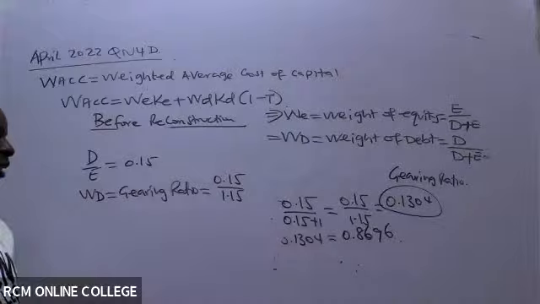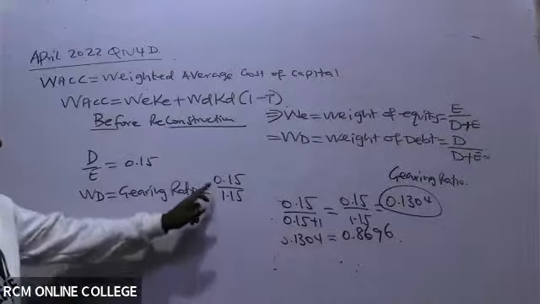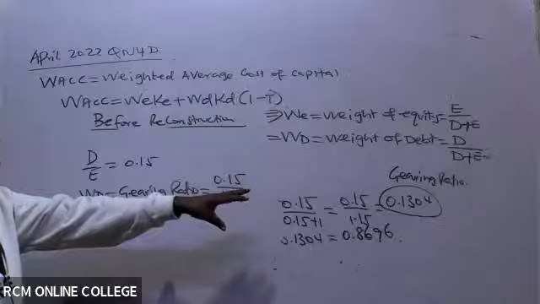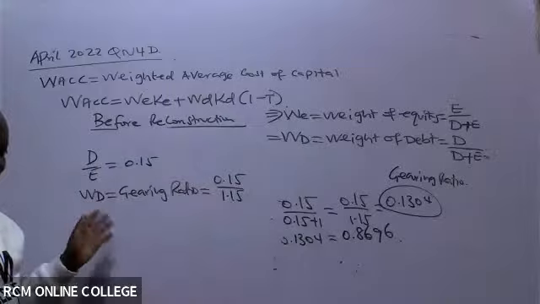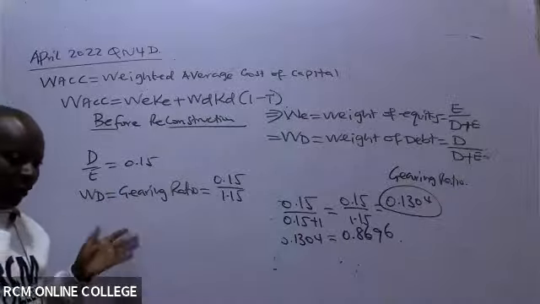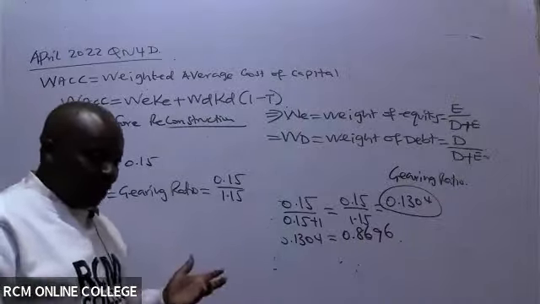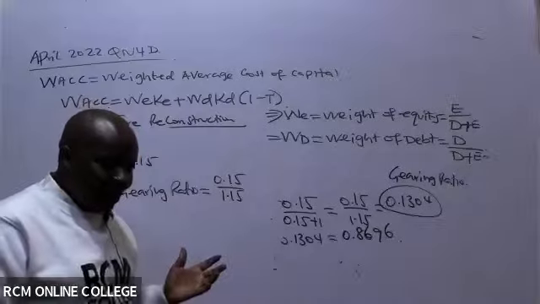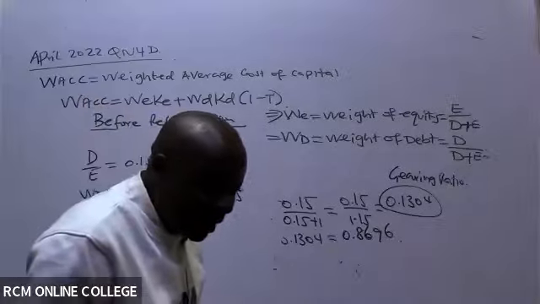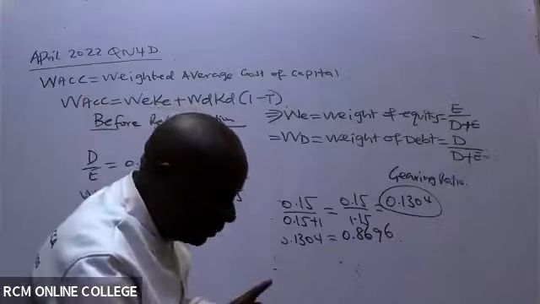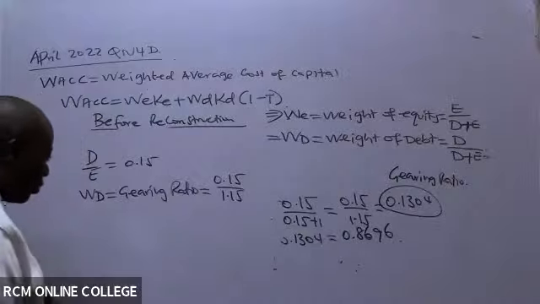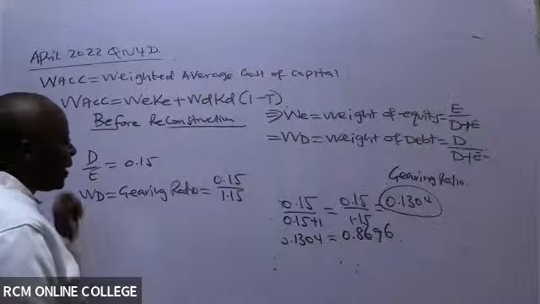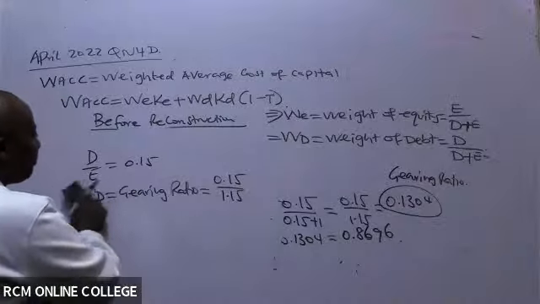If you go to an exam, first of all, confirm: will this give us the same answer? Let's first of all confirm this. Weight of debt will be 0.15 over 1.15. The bottom one is geared. Great. Let me see whether my students are following what I'm talking about, this concept of gearing, the weight of debt.